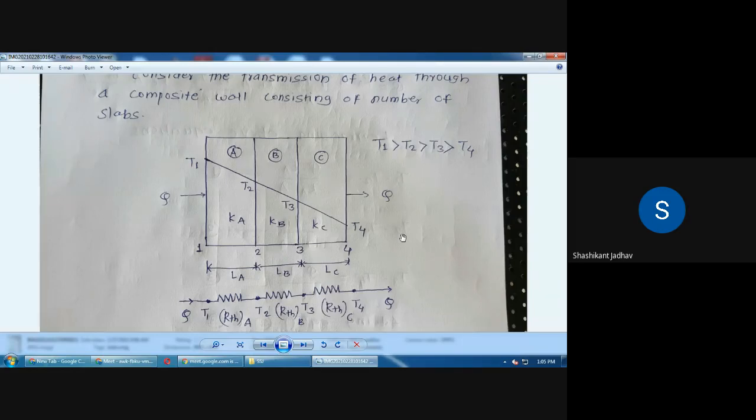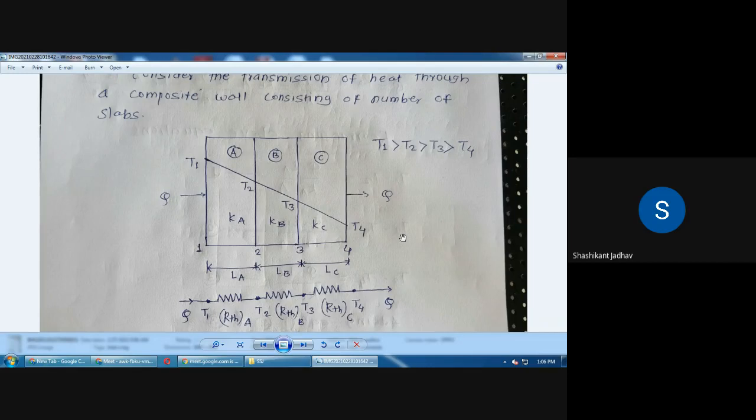So T1 and T2 are temperature distribution for the layer A. Then for the layer B, T2 and T3 is there. And for the layer C, what is the temperature difference? T3 and T4 is there. Ka is nothing but thermal conductivity for the layer A. Then Kb is nothing but thermal conductivity of layer B. And Kc is nothing but thermal conductivity of layer C. And we have given the notations, that is 1, 2, 3, 4. Whatever the surfaces we have considering, for that we have given the names, that is 1, 2, 3, and